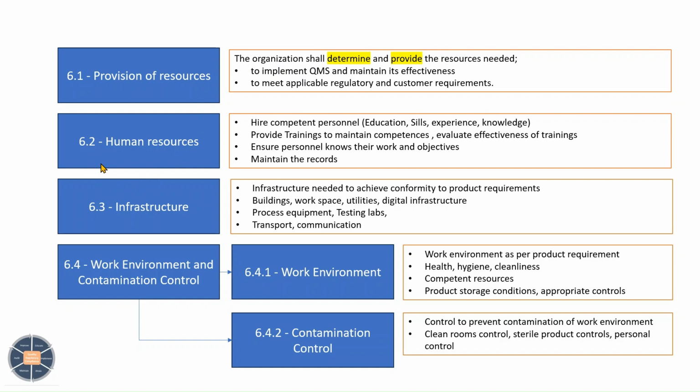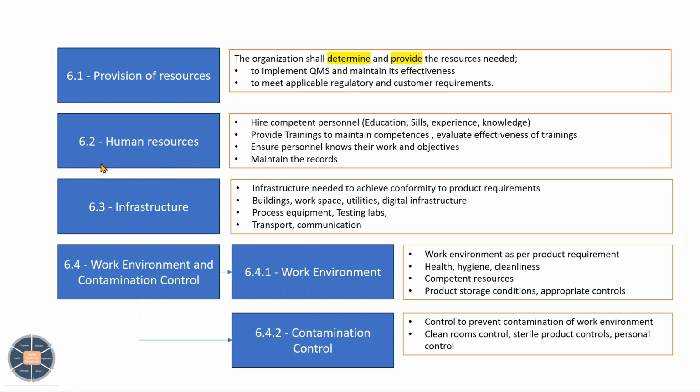In this provision of resources, the standard says the organization shall determine and provide the resources needed. I am highlighting here: determine and provide.